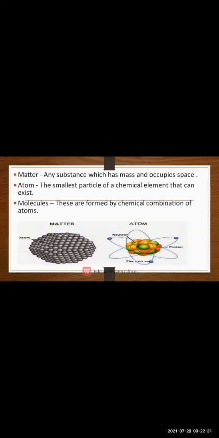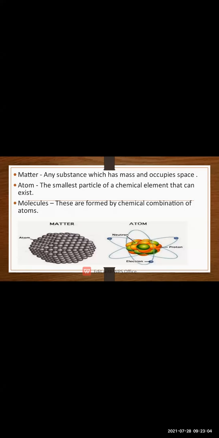Now here there are pictures of matter and atom. Let us take an example of laddu. Everyone loves laddu. So when all the particles of the laddu are collected together and given a shape of a circle, that time the laddu is prepared. So the whole laddu is known as a matter. वो पूरा जो लड्डू है, that is a matter. और उसमें से हमने एक small particle निकाला, तो that is a matter. Sorry, that is an atom.